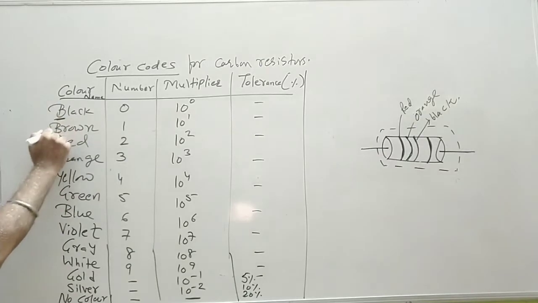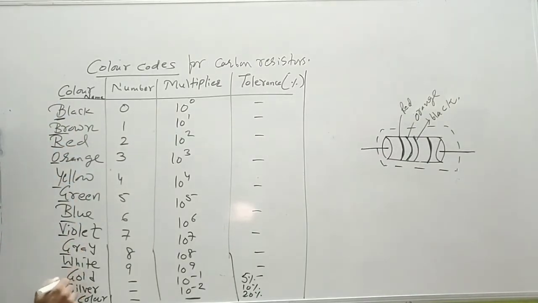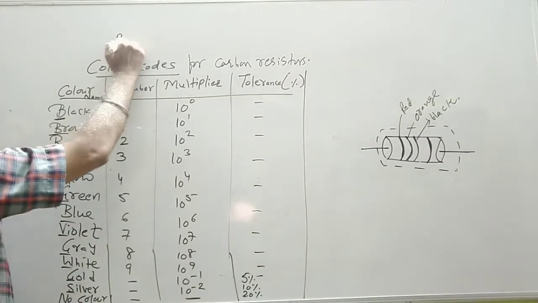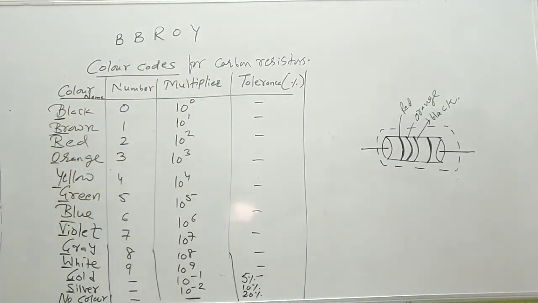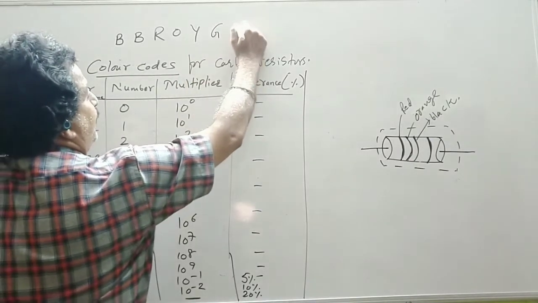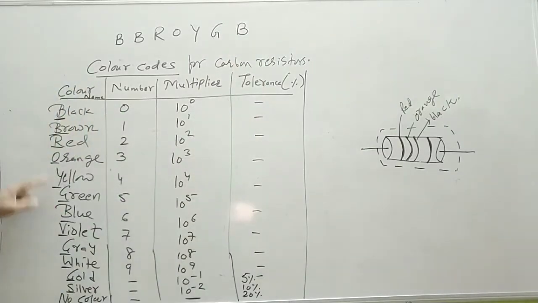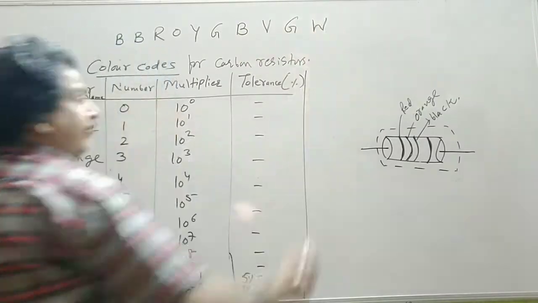Now how to determine this value, or how will you remember this color code? So see the first letter. We underline the first letter. Now it should be remembered like BB Roy. So you have to remember, because B is repeating. So first it starts with black. BB Roy, Great Britain, very good wife.